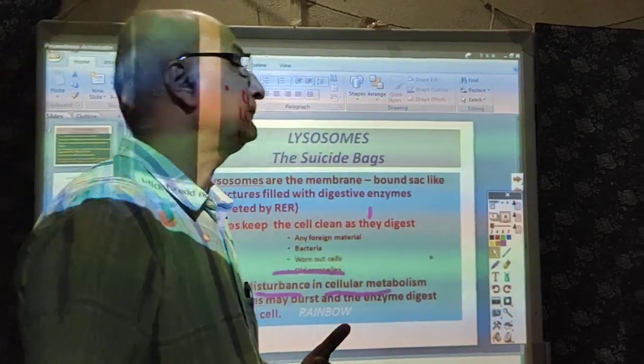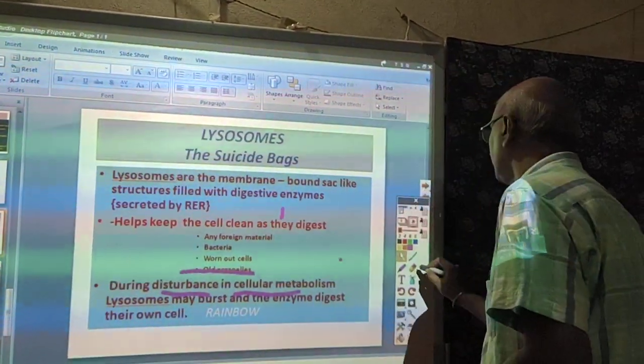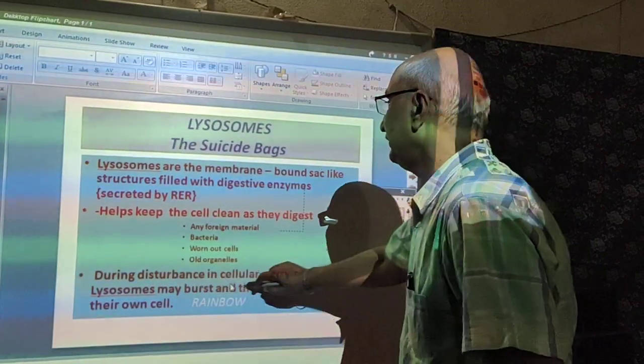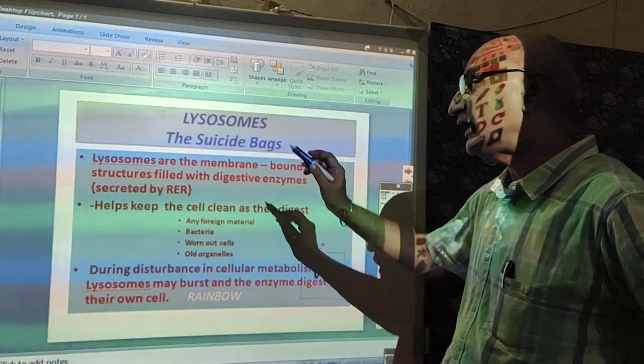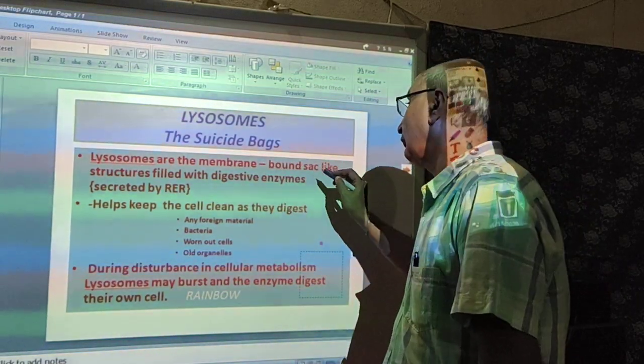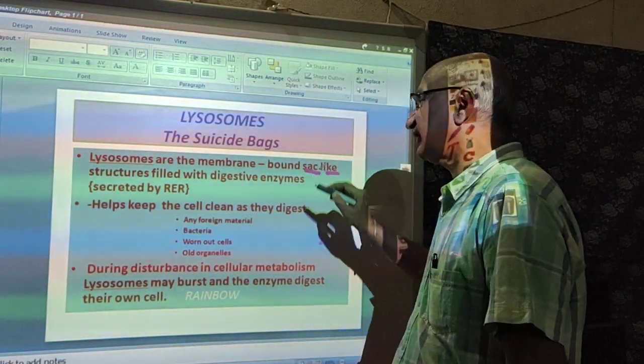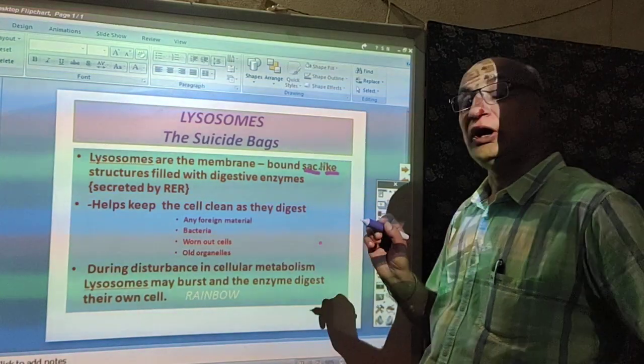Now, our next important organelle, dear students, is the lysosome. This is also known as the suicide bag. Lysosomes are membrane-bound sac-like structures.